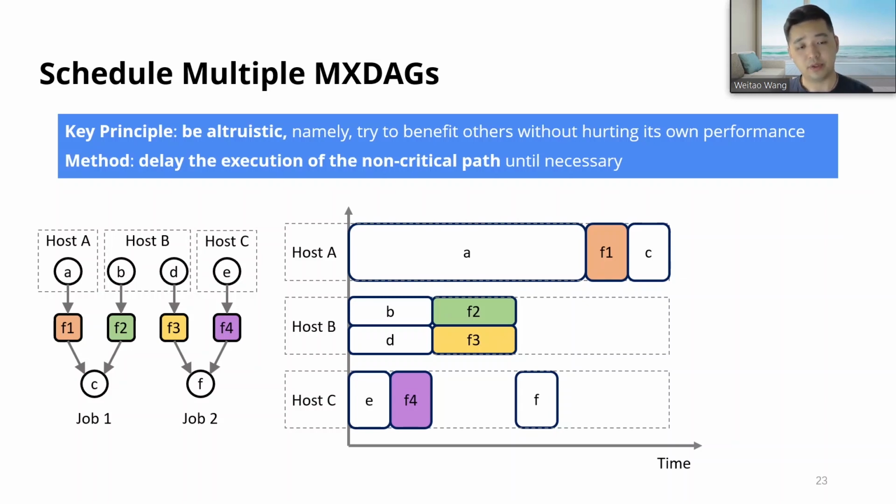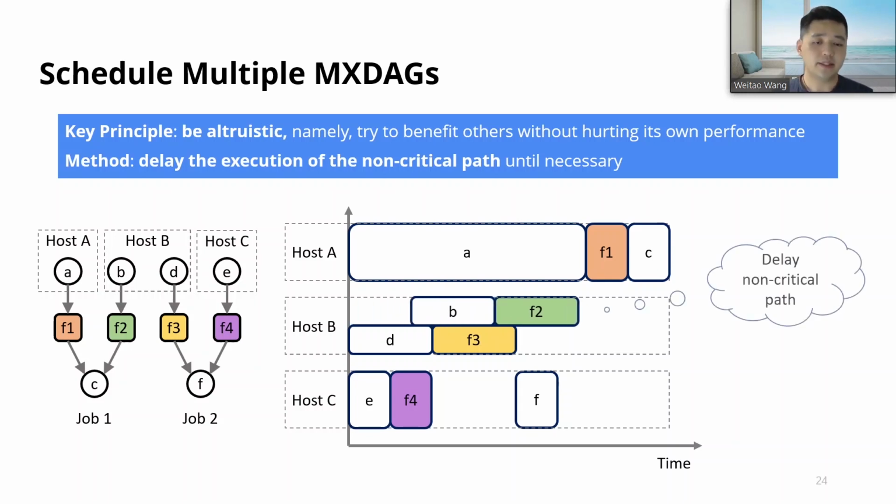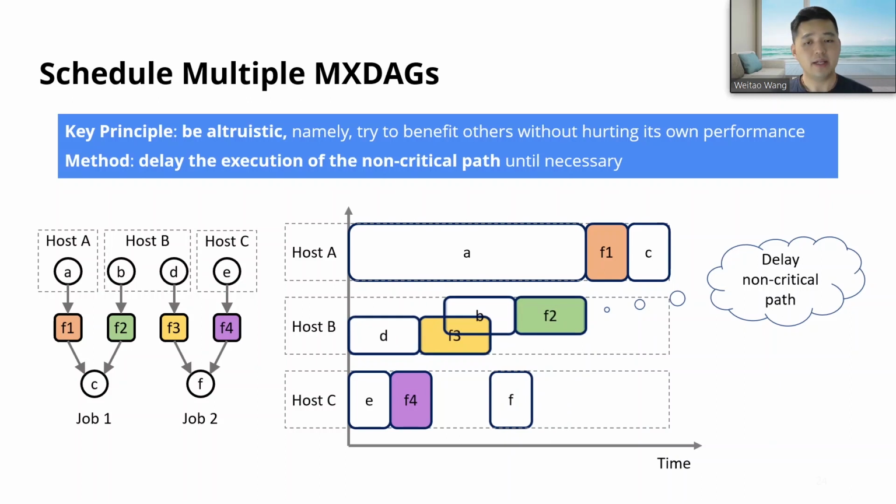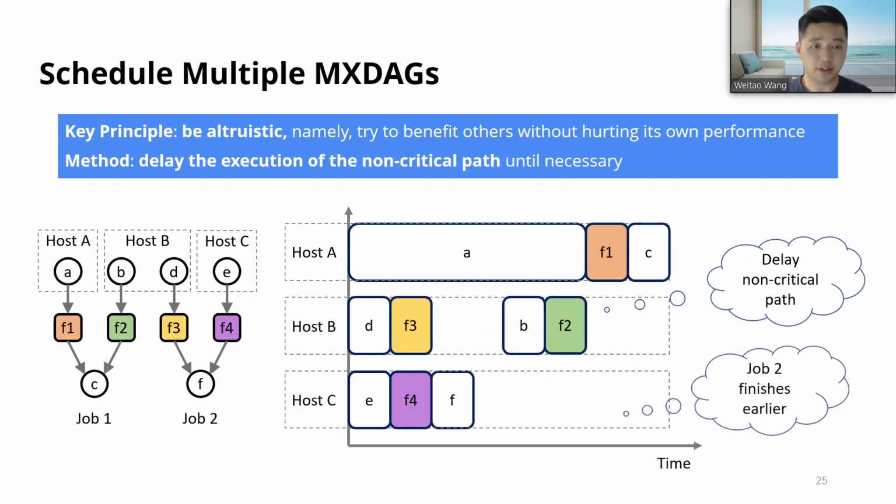In the following example, we have two jobs and some of their tasks share the same resources on host B. Normally, the two tasks on host B start at the same time and share the resources equally. However, since task B and flow 2 are not on the critical path, we can delay those tasks without hurting job 1's performance. By letting the tasks from job 2 finish earlier, job 2 could largely reduce its completion time, while job 1 remains at the same performance as before.